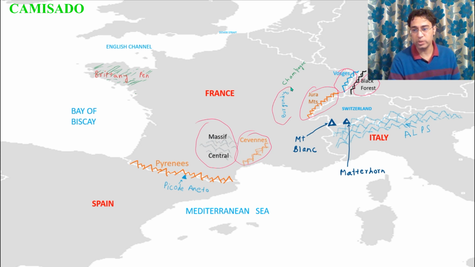Now look at these two interesting regions. This is the Champagne region and this is the Burgundy region. They are famous for wine production, and those who consume alcohol would be familiar with these terms. This is the Brittany Peninsula of France. It is the largest peninsula of France.